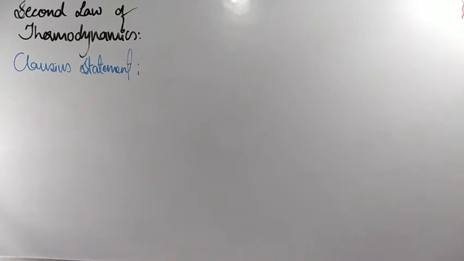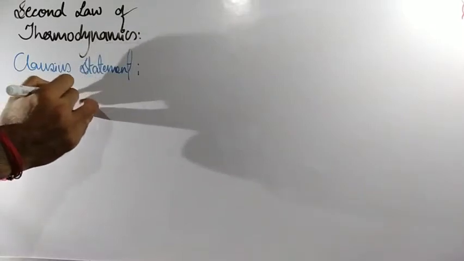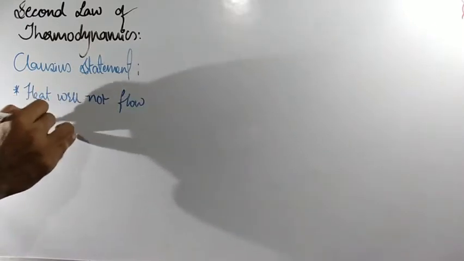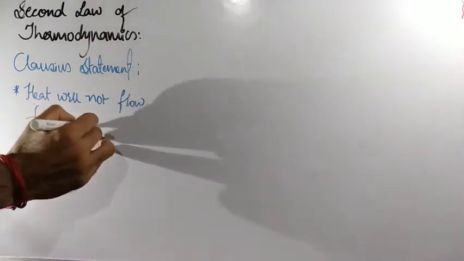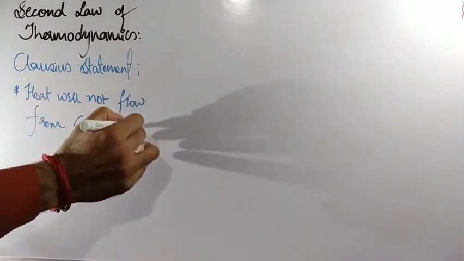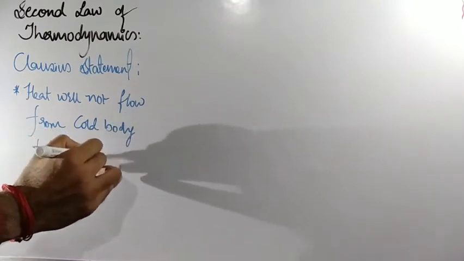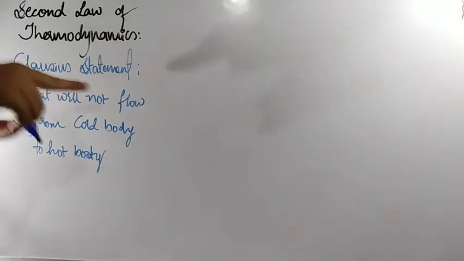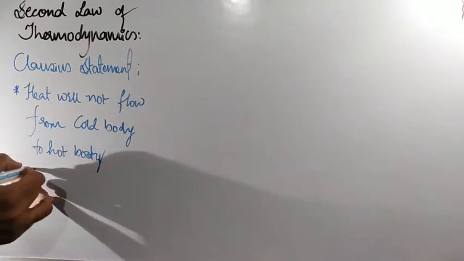So what we are going to discuss in the Clausius statement means, heat will not flow from cold body to hot body. Clear? But we can make heat flow from cold body to hot body, but we have to perform some work on that by an external agent.